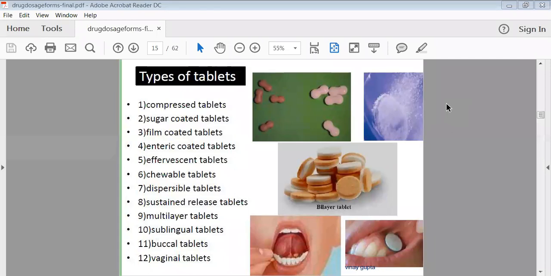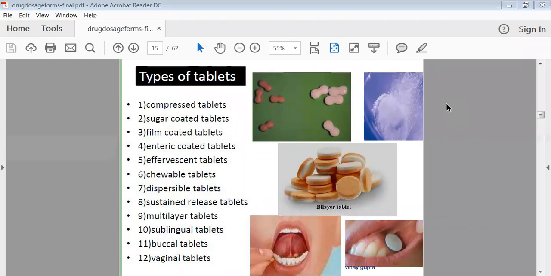Then after that, another type of tablet is the film coated tablet. Instead of sugar, you are using a polymer for the coating purpose. Okay, like you are painting your walls. In the same manner, there are so many polymers available. We have to prepare that polymeric solution, and when we spray it on the normal tablet, it becomes a film coated tablet. Or simply we are giving a layer on the normal tablet by using different kinds of polymers.